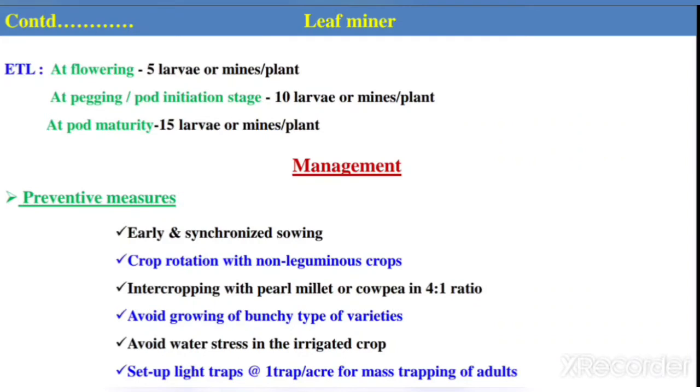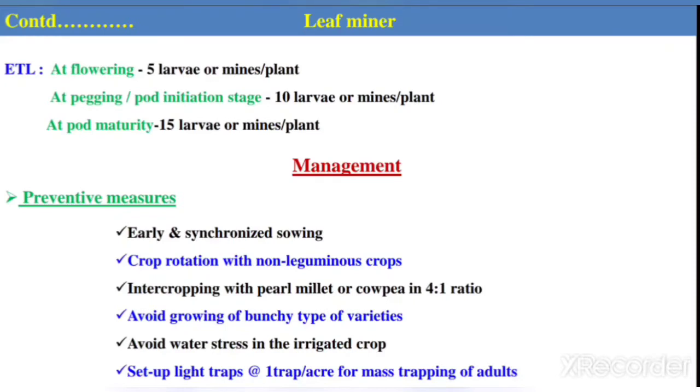Now coming to the ETL level: at the flowering stage, 5 larvae or mines per plant. At the pod formation stage, 10 larvae or mines per plant. At the pod maturity stage, 15 larvae or mines per plant.